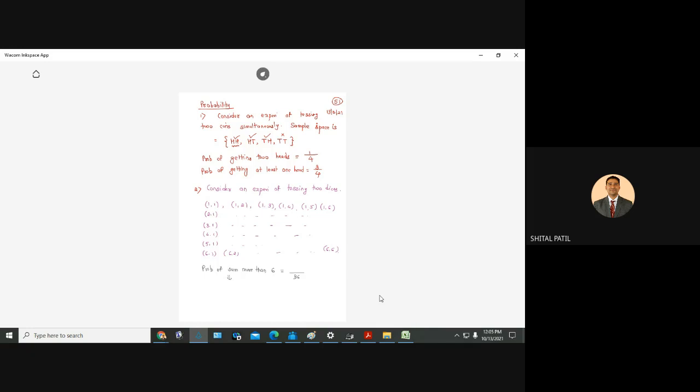What is the meaning of more than 6? Is 6 included or not? Not included. So we want sum equal to 7 or more. When is it possible that sum is 7? 1 6, 2 5, 3 4, 4 3, 5 2, 6 1. That is 6 outcomes. What are the possibilities of getting 8?